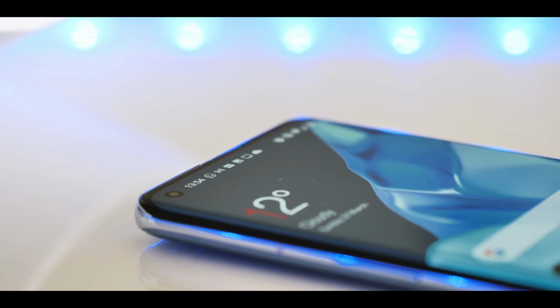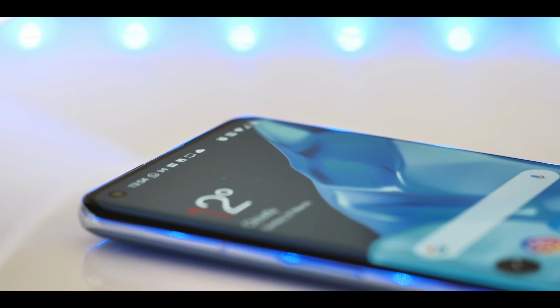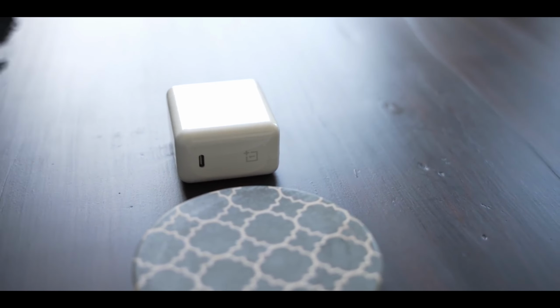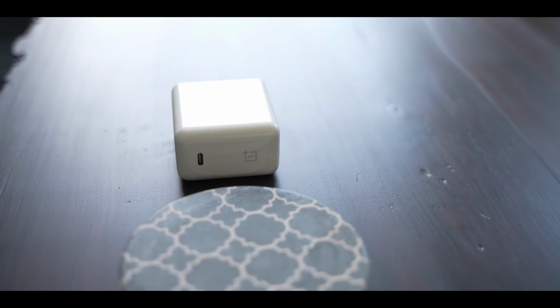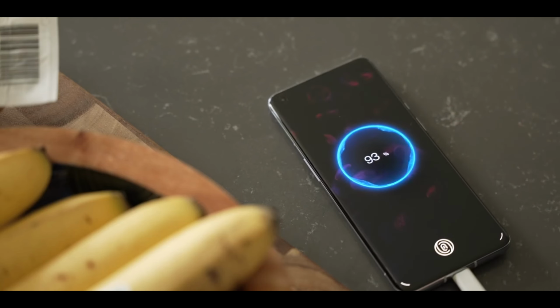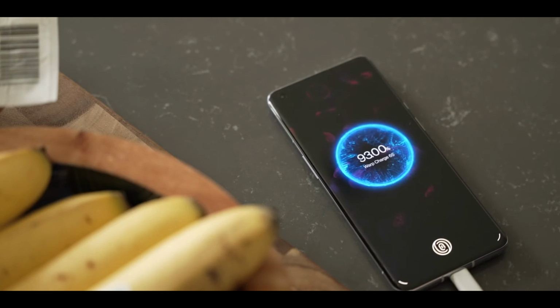Another leak from a Chinese leaker says OnePlus is also testing new higher capacity batteries integrated with gallium nitride, and if everything goes right, we will see OnePlus flagships with massive 5000 mAh batteries, the latest 125 watt fast wired charging and 50 watt wireless charging right out of the box. If this information is to be believed, then the OnePlus 10 Pro can charge this huge battery in just 30 minutes, and this is pretty crazy.